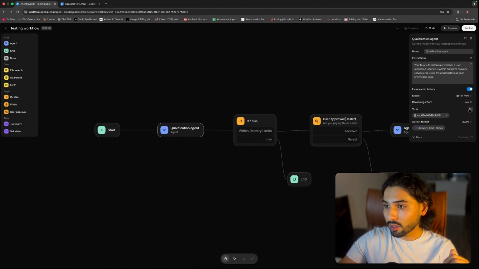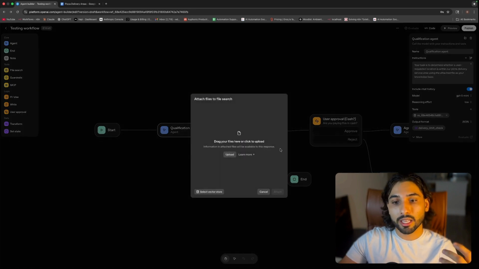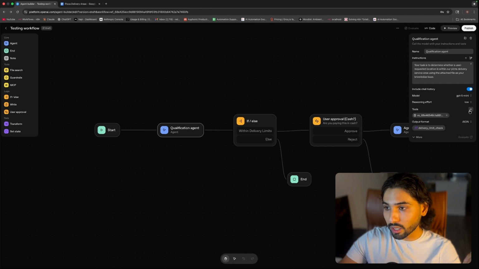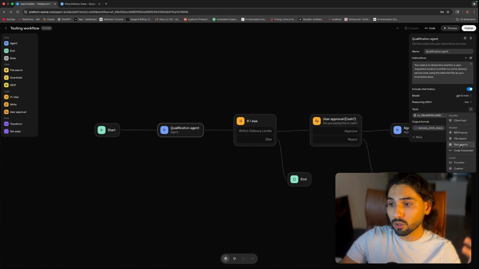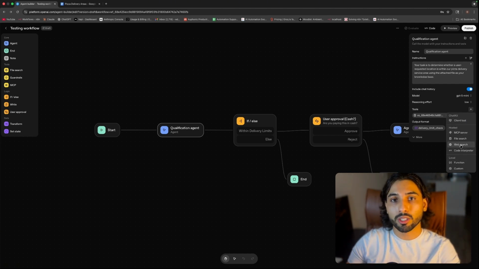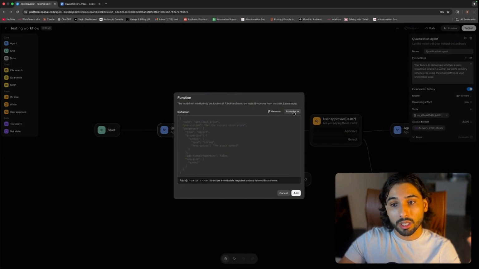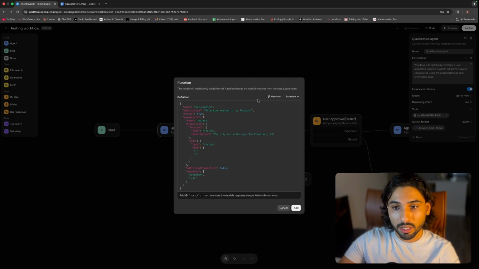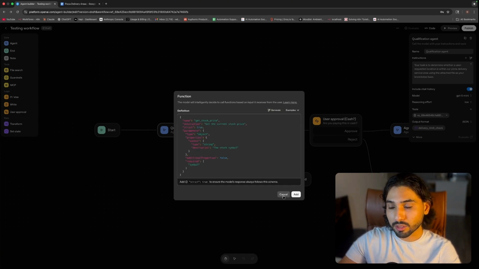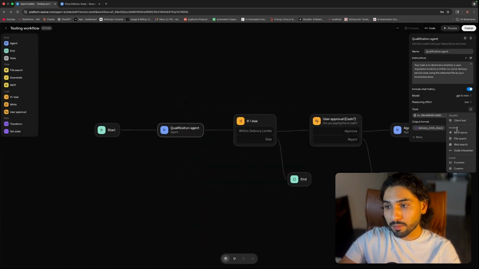Then we have other tools like file search, which is kind of like a database. I already have one file that I uploaded. I'm going to show you after. And here we can select a vector store, kind of like a RAG agent, as well as web search, which I think is very cool. Imagine whenever you use GPT models, they can do a quick web search. We have code interpreter. We have functions. So for example, you can put in very simple code to get some stuff done. We have get weather and get stock price examples. And that's pretty much it.